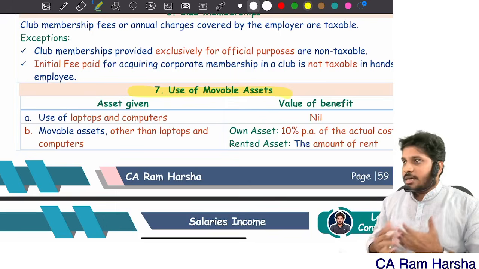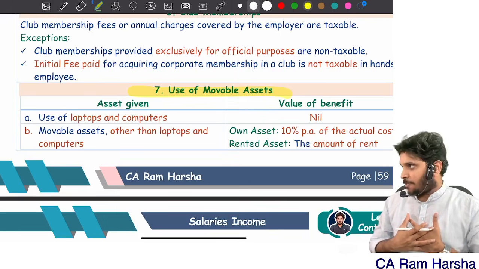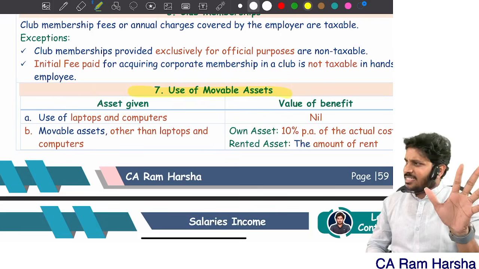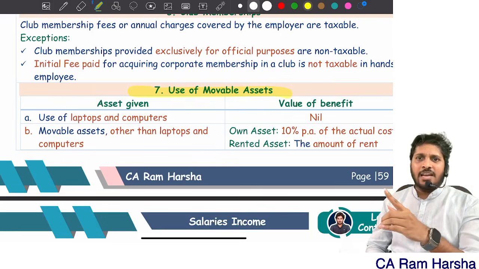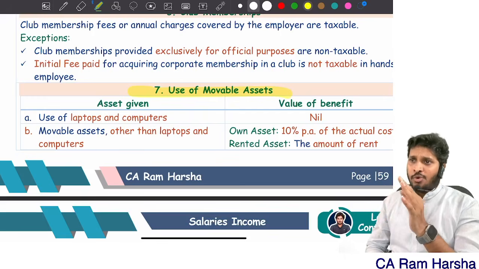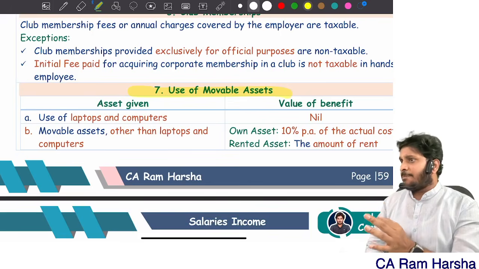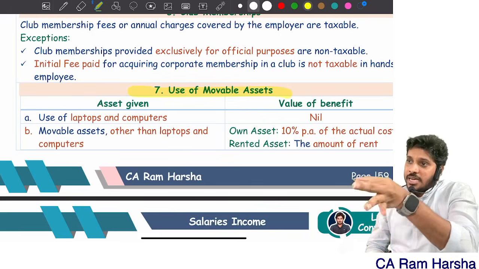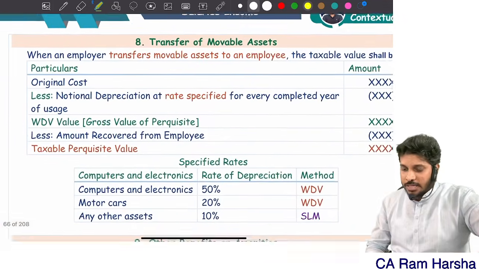Movable asset. Suppose the employee was given any asset for usage. Laptop, fully exempt. Any other asset, own asset: 10% per annum of original cost for the number of months used by the employee. Rented asset: rent expenses per month paid by the employer for the number of months used by the employee. That's it. Perquisite value. Yes or no?